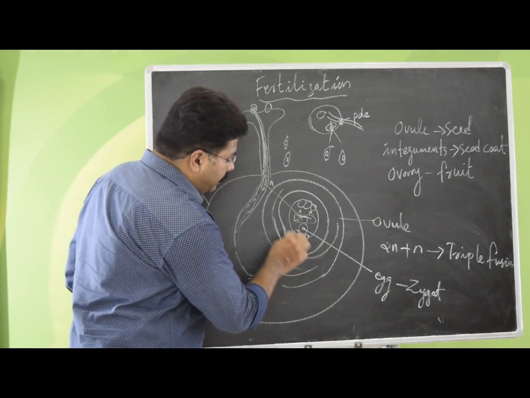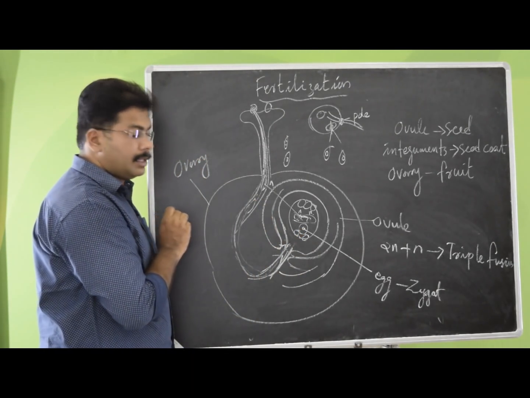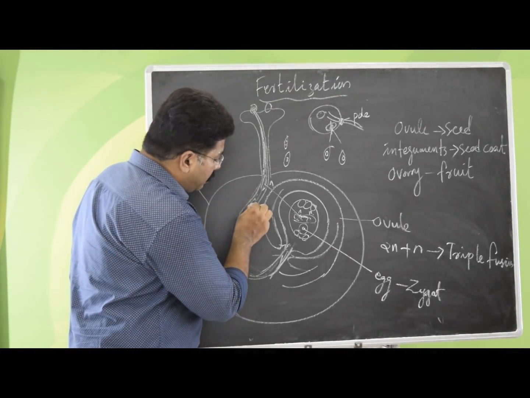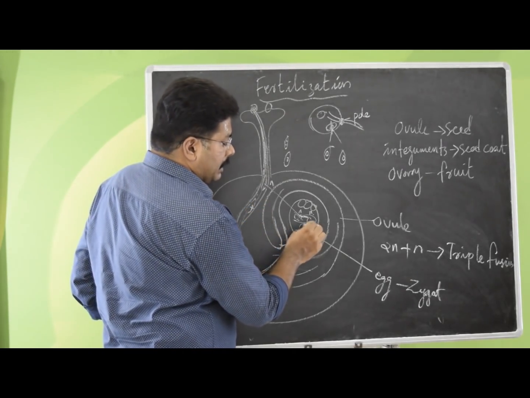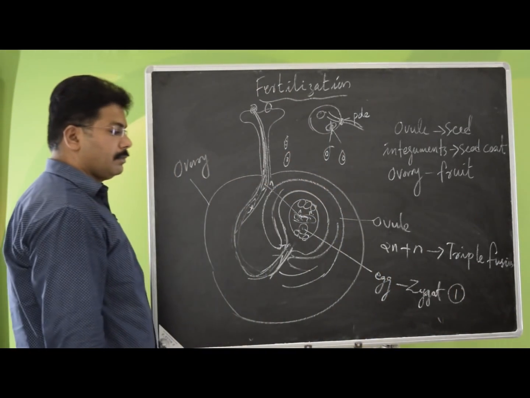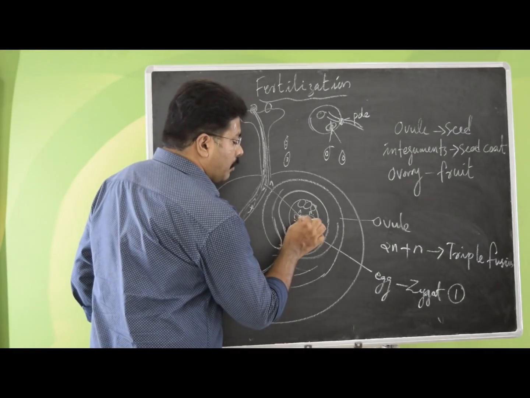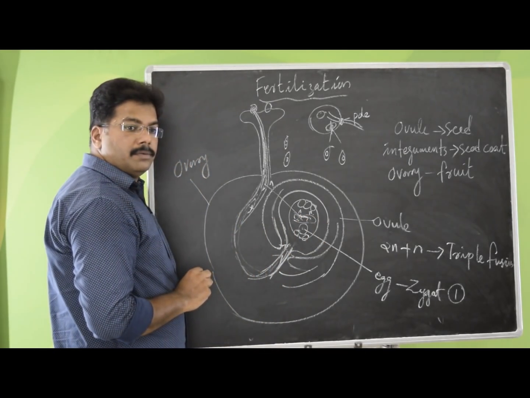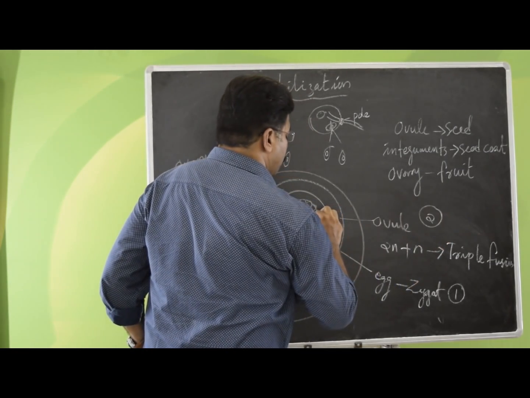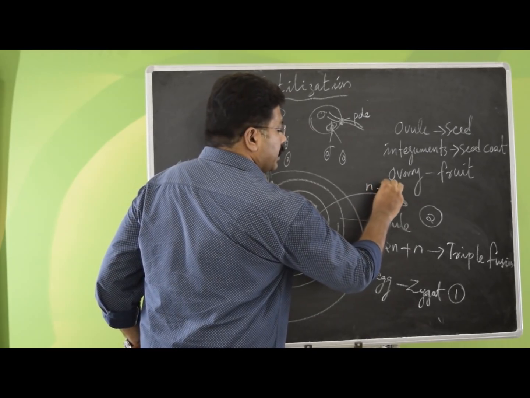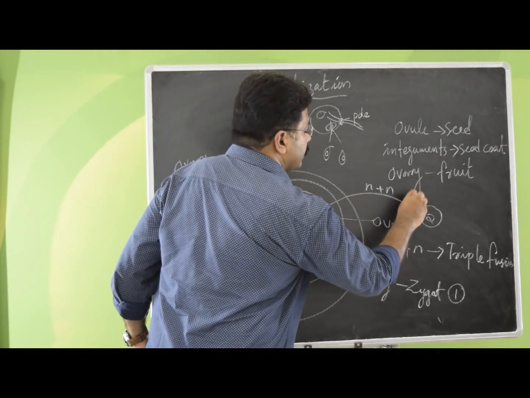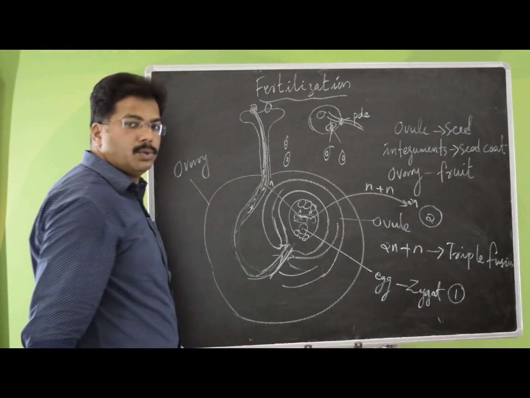This one, the first gamete, the first fusion is formation of zygote by the fusion of male gamete and the female gamete here. So, that is the fusion number 1. While this is happening, these polar nuclei will also fuse to form 2n, fusion number 2. These polar nuclei, which are also n plus n, half set of chromosome, half set of chromosome. So, you got 2n, this is fusion number 2.